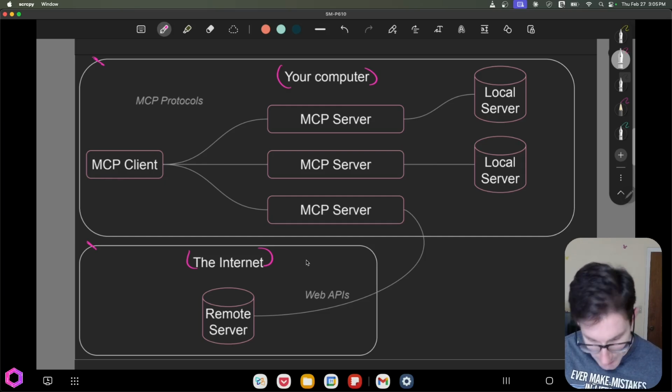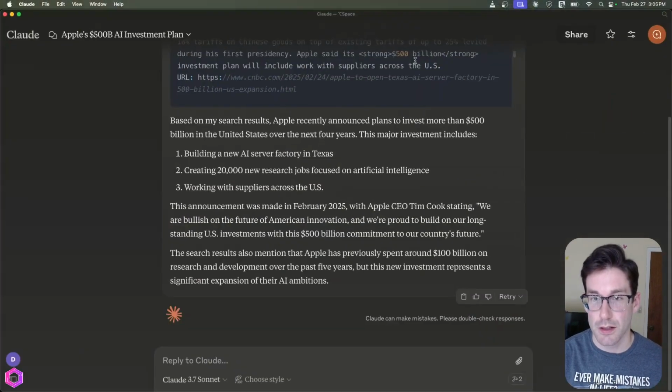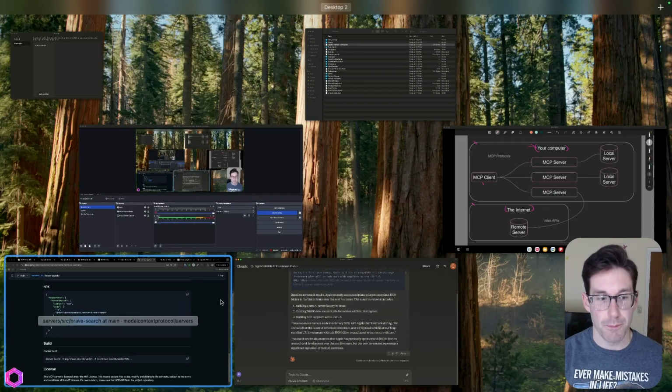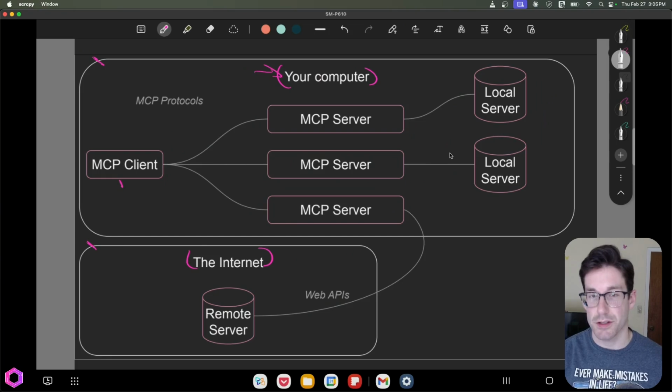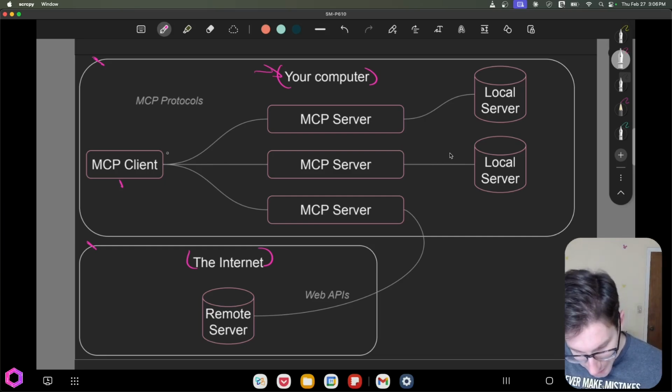And so actually, let me take that back. I said this is your computer, right? So the client is likely going to be an application. So a client could be the Claude desktop setup I showed you here. So the Claude desktop app is a client. Cursor's IDE is a client. There's a bunch of different types of clients that can interact with these servers. So think different apps that we use day to day that have AI in them. Those are considered clients. Then we connect all these clients to MCP servers.